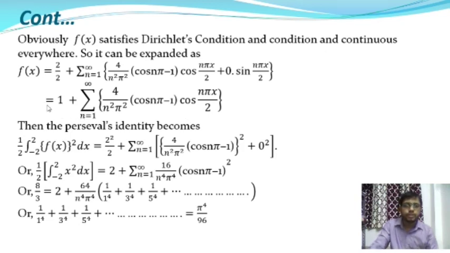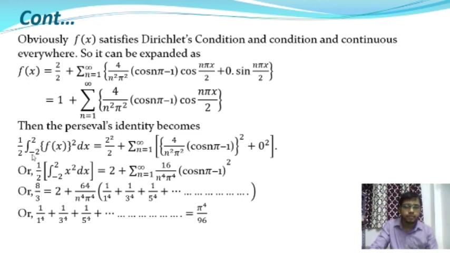Okay, so then the Parseval identity becomes, where the Dirichlet's conditions are satisfied as well as the function is continuous, so the Parseval identity will be 1 by 2 into integration minus 2 to plus 2 f(x) square into dx, and this is equals to a0 square by 2 plus summation n is equal to 1 to infinity an square plus bn square. Okay, where a0, an and bn are given.